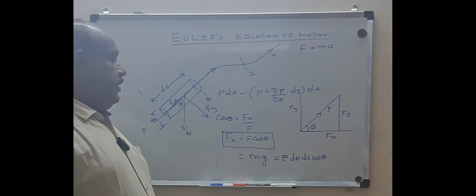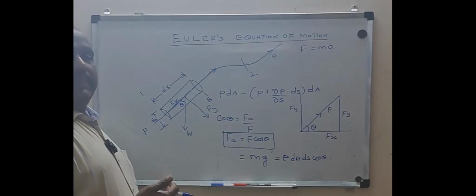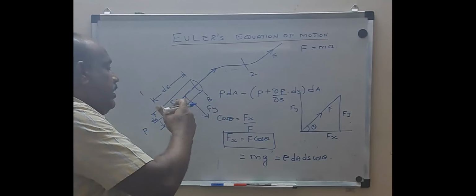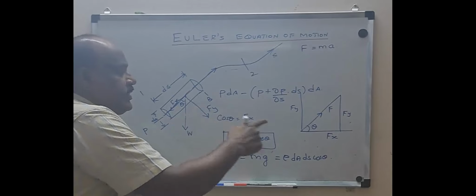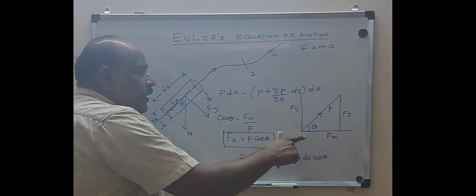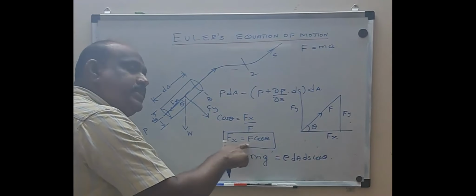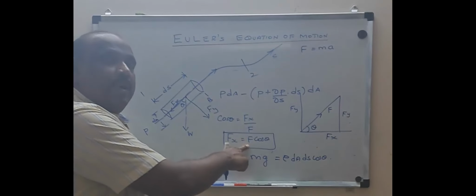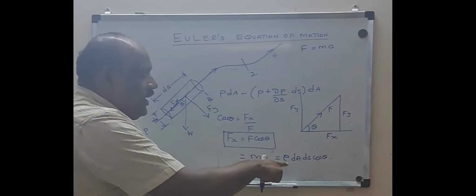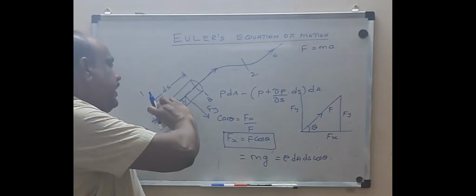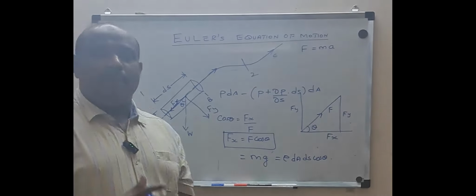I will repeat once again. I want to know the body force which will be acting along the streamline. So this is nothing but Fx. I am not worried about Fy. So Fx is obtained as F into cos theta, because I know only F. What is F? F is nothing but weight. Weight is mass into gravity. Mass is density into volume. The volume is dA into ds. So rho into dA into ds into cos theta. I hope now you got it.